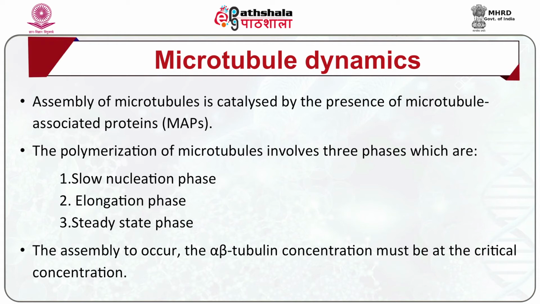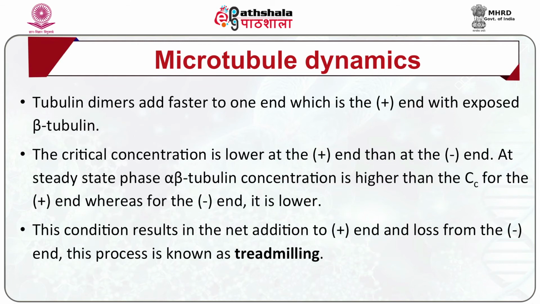For assembly to occur, alpha beta tubulin concentration must be at the critical concentration. Tubulin dimers add faster to one end, which is the positive end with exposed beta tubulin. The critical concentration is lower at the plus end than at the minus end.